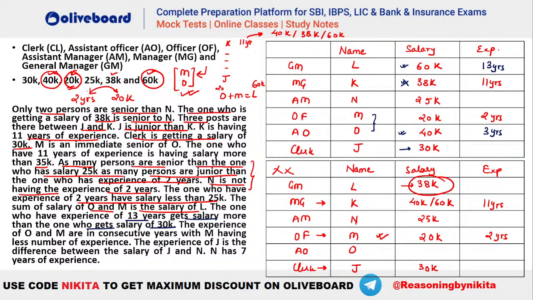After that, what is given? The experience of J is the difference between the salary of J and N. So what is the difference of J and N here? You can see the difference between them is 5k. So that means this experience of J has to be this difference. That means 5k. So you can see this is your 5 years. N has 7 years of experience. So you can see N has 7 years of experience. This is also done. Are we clear with this particular question, guys?